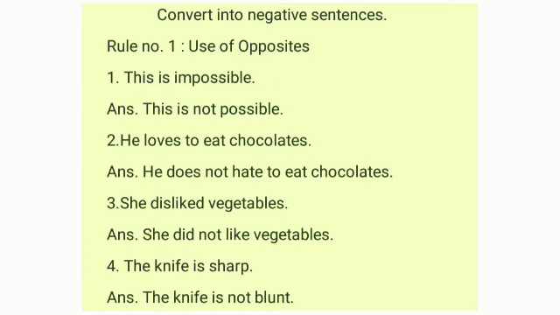The third sentence, she disliked vegetables. So which word has an opposite here? Disliked has an opposite word. What is the opposite of disliked? It is liked, isn't it? Now, disliked is past tense. So we have to use did plus like. Now, how can we convert it into negative? She did not like vegetables. Same meaning only, she disliked the vegetables.